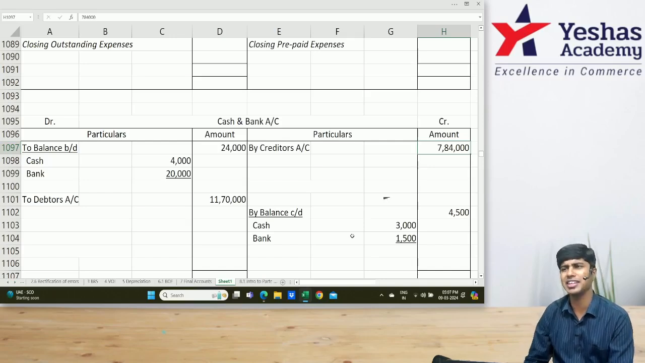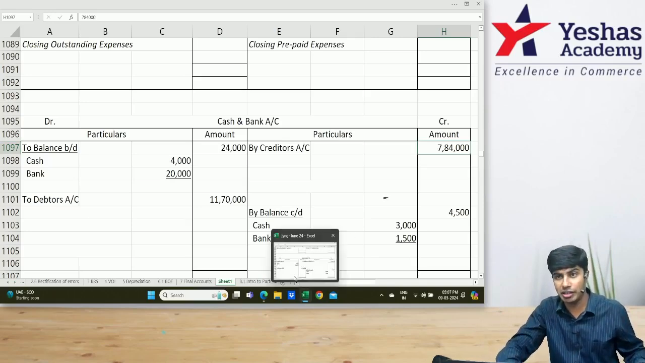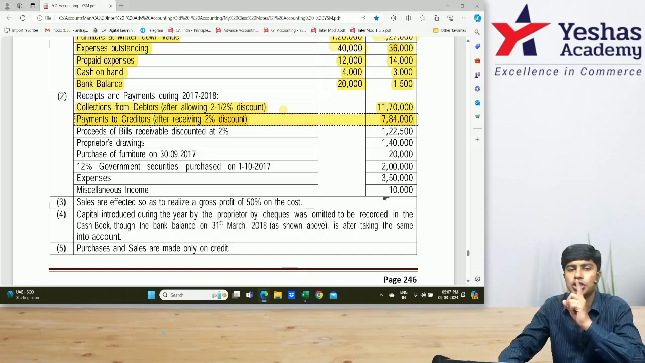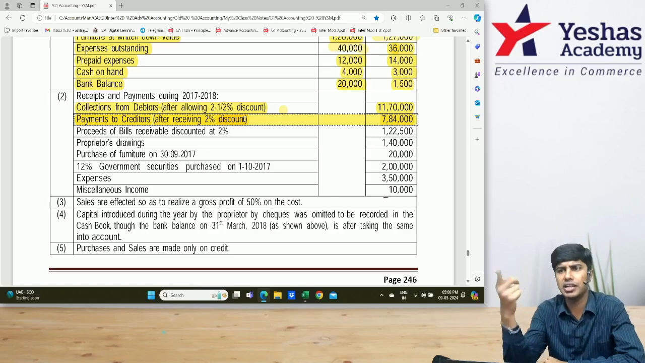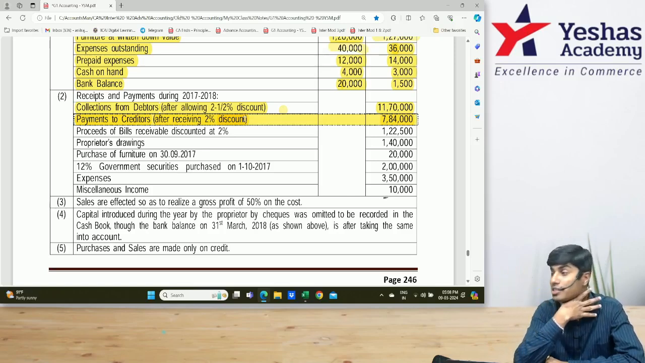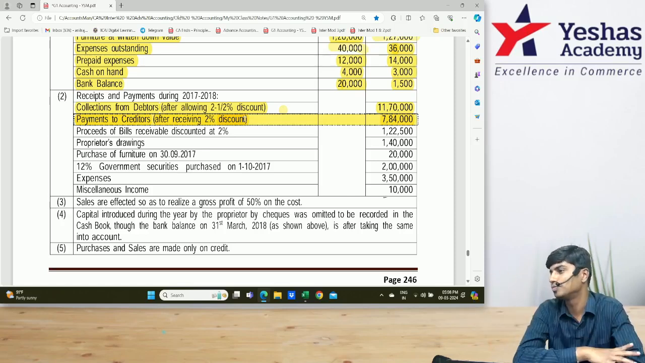I will do discount adjustment. Patience. Now, shall we do discount adjustment? Come on, read this. After receiving 2% discount, 2% discount is received. After that, it is 7,84,000. So 7,84,000 is 98%. What is 7,84,000? Do 7,84,000 divided by 98 multiplied by 2.